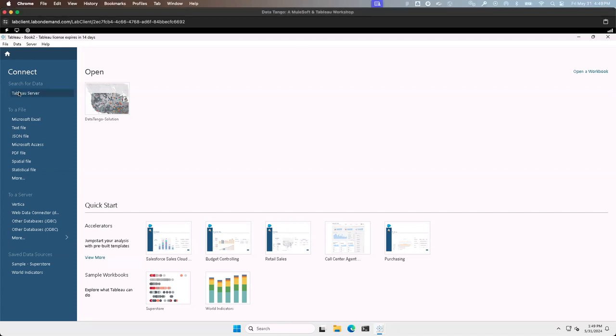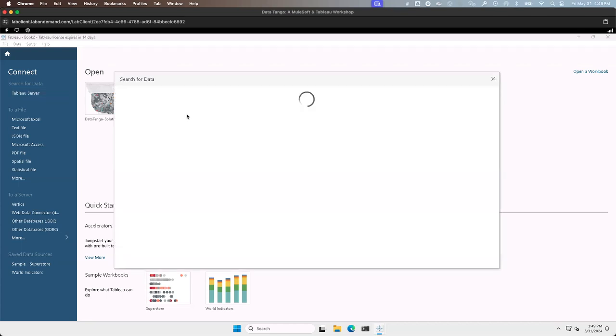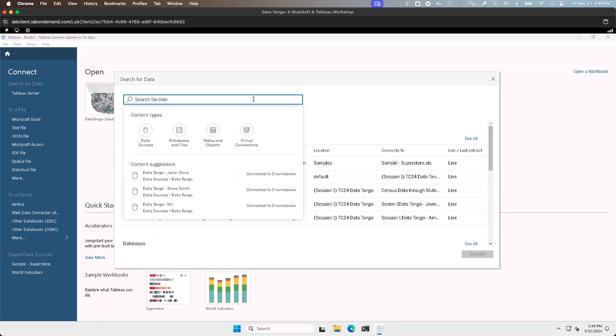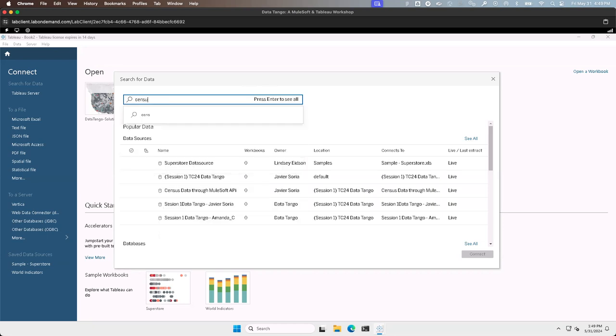On your home screen here, you can choose Tableau Server. Once you're signed in to Tableau Server, it's going to pop up with all the different options that have already been published. So in this case, you can actually see some that some of our students or some of our attendees posted during Tableau Conference. I know that the data source that I'm looking for is around census data, so I can go ahead and search for that. I see as a result, I have the census data that Javier posted through the MuleSoft API. Let's go ahead and connect to that.